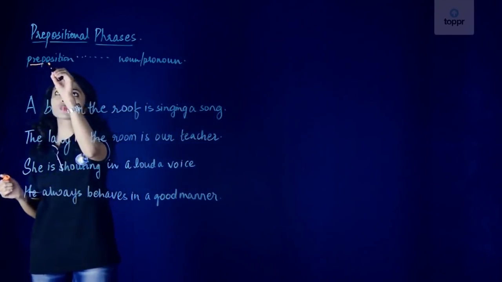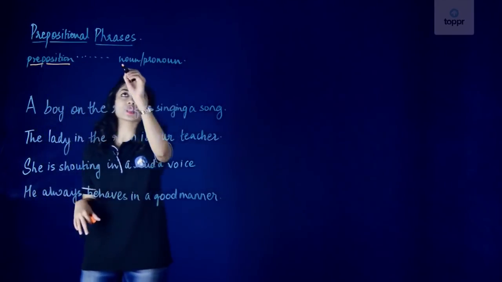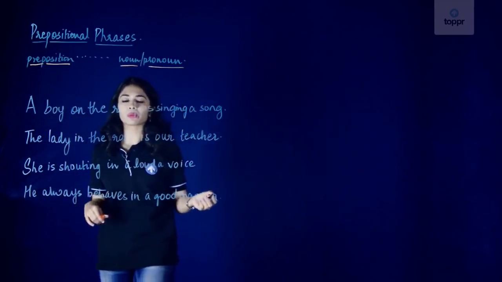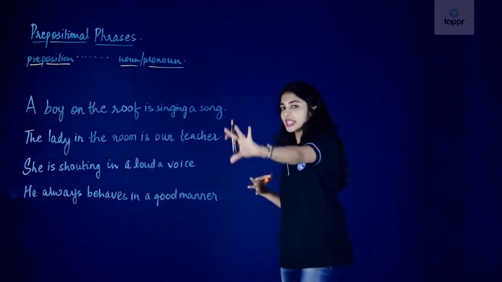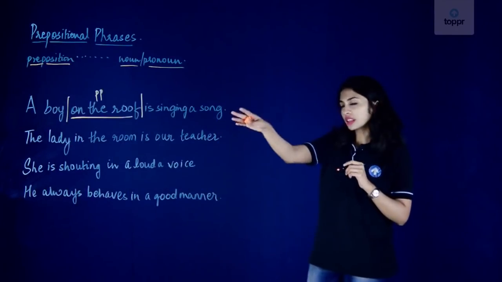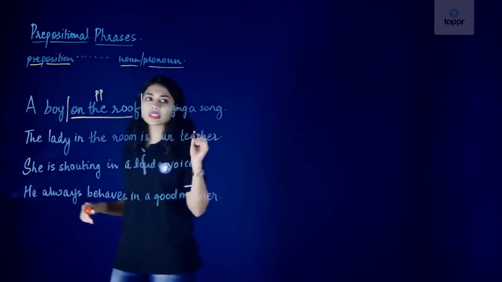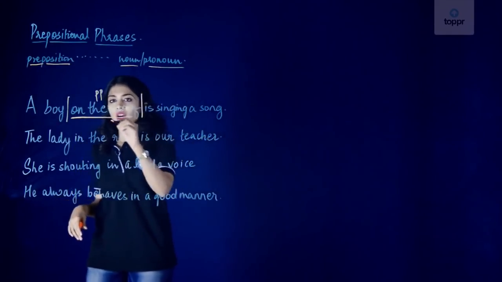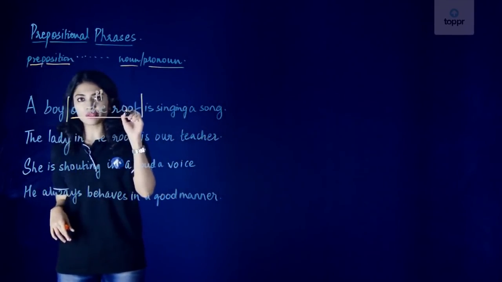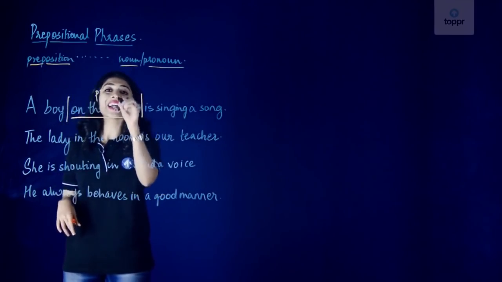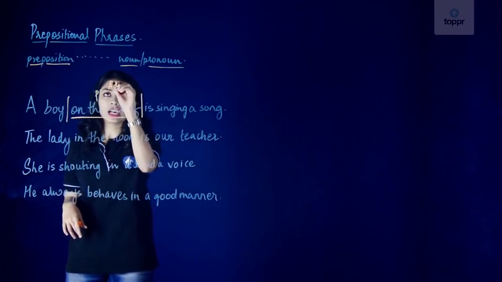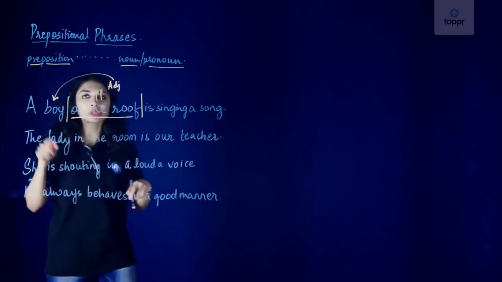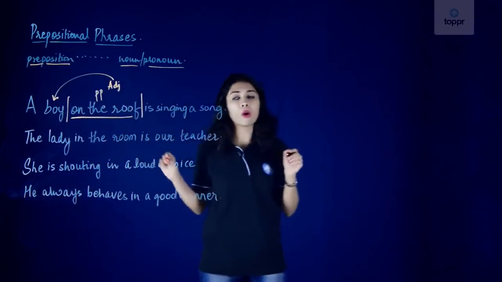So it starts with a preposition and normally it ends with a noun or a pronoun. To get a better understanding of a prepositional phrase, let's look at these sentences. In the first sentence, a boy on the roof is singing a song. Here, on the roof is a prepositional phrase, but it's also an adjective phrase as it is telling us something about the noun, which is the boy.